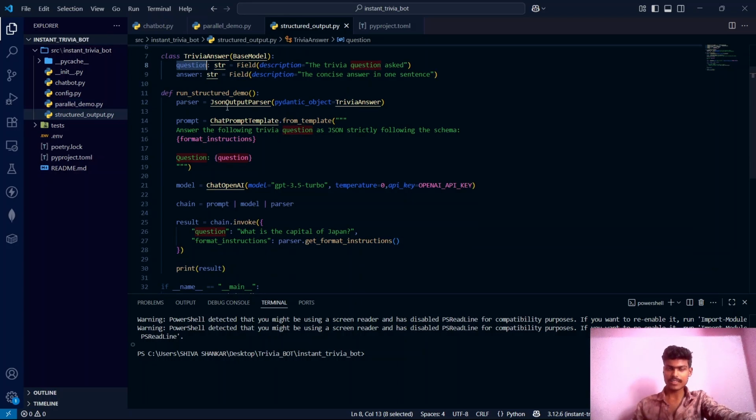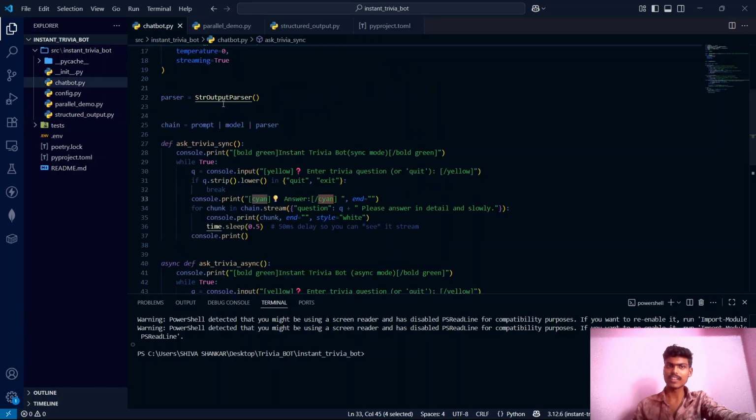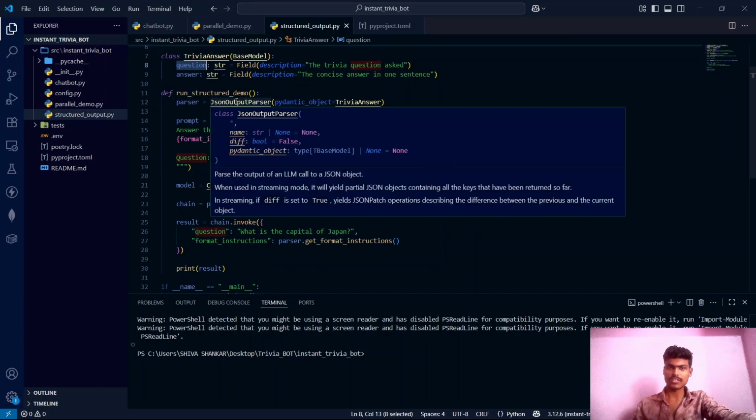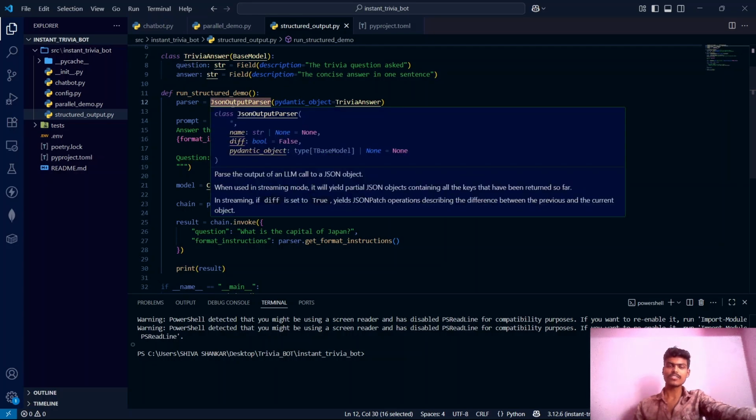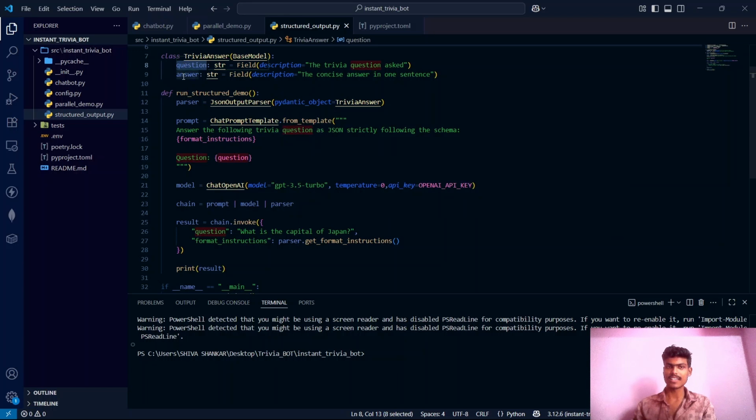Here we define the parser as JSON output parser. Unlike in chatbot.py, where we defined it as str output parser, here we are defining it as JSON output parser. And we are passing the TriviaAnswer schema which we have created just now. That means this parser's output must have 2 fields. One is question, another is answer, and both of them should be in string format.